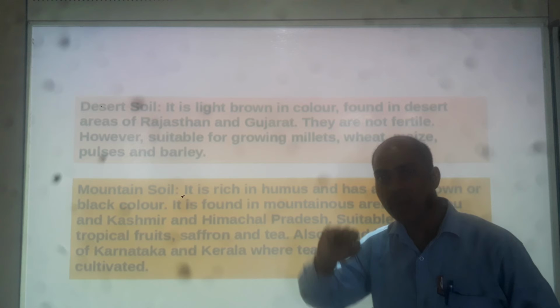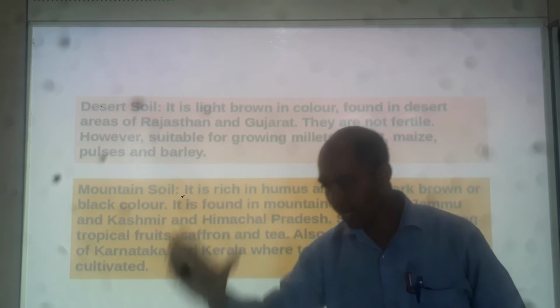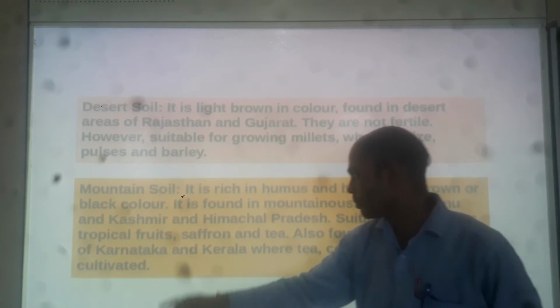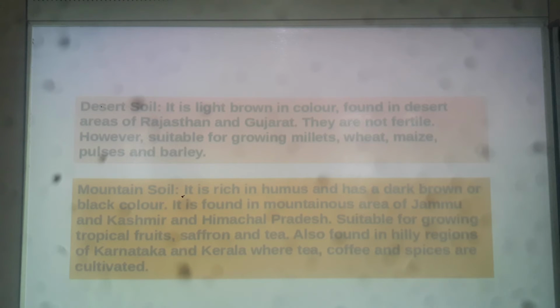So this mountain soil is found in North India, in the Himalayan region and in Himachal Pradesh, whereas in the south, at the bottom, it is found in Karnataka and Kerala. And what is it used for? It is used for growing tea, coffee, and spices. So tea, coffee, and spices are several things that are cultivated in this mountain soil, right?